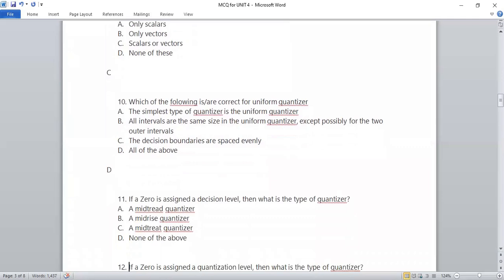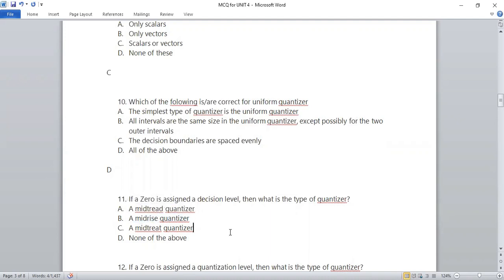Next one. If a 0 is assigned a decision level, then what is the type of quantizer? So here we have studied two types. One is mid-rise and the other is mid-thread quantizer, if you all remember. In our video also we have seen the different types of quantizer, that is mid-thread or mid-rise. So in mid-rise quantizer, we are going to involve the 0. So the right answer is mid-rise.